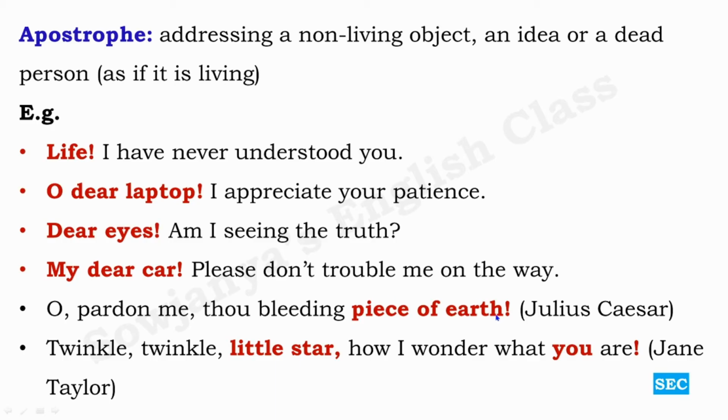Here, Antonio is referring to the dead body of Julius Caesar, which is lying on the earth over there. And then twinkle, twinkle, little star. In this phrase, little star is addressed, which is a non-living object. So apostrophe is simply addressing a non-living object, an idea, or a dead person to create a kind of dramatic effect on what we want to say.